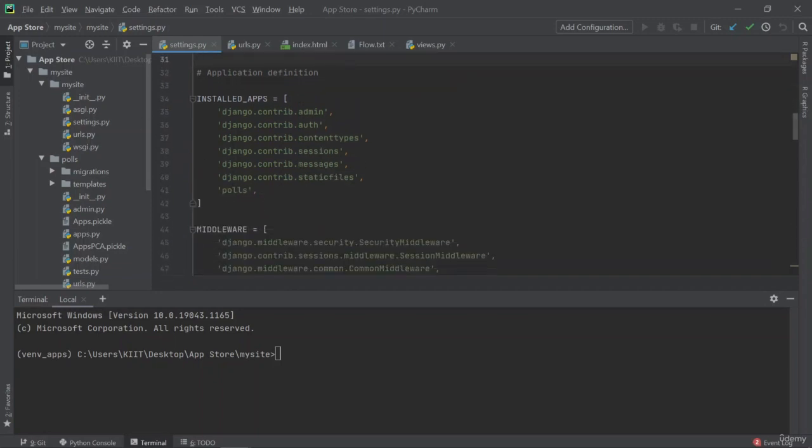Next is, as you can see here, installed apps, and here you can see polls. So this polls was created by us, but these apps are actually pre-created by Django itself when we start a new project, right? And you can see that admin, authentication, sessions, they have different apps which are handling the sessions, handling the authentication, and so on.